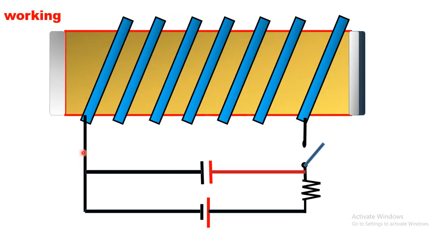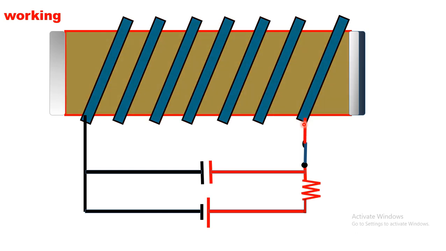Now we come to the working point of view. The positive supply comes from the battery to the resistor, then the resistor and switch, which is normally off. When we want to turn it on, the switch is turned on. Now what will happen? The supply goes to the ruby flash tube.